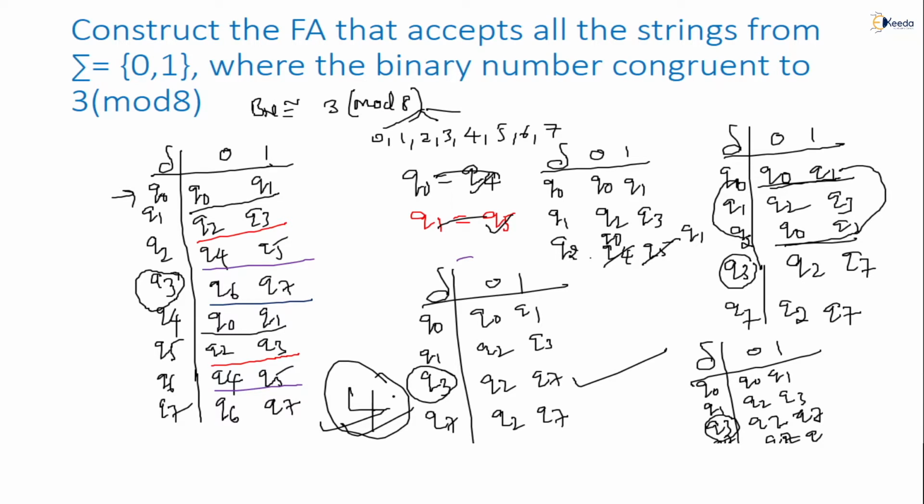So I'll give one note point here. So many examples we have seen, right? 1 modulo 4, 2 modulo 6, 3 modulo 8, 1 modulo 7, 1 modulo 9, 5 modulo 8, 5 modulo 10. Many moduli we can see where a binary number is equivalent to a modulo operation. Then can't we have some generalization here? Suppose a binary number congruent to R modulo n is there. Without constructing the FA, I would like to say how many states are possible when we have a binary number equivalent to R modulo n. What is n? The divisor. This is the remainder.